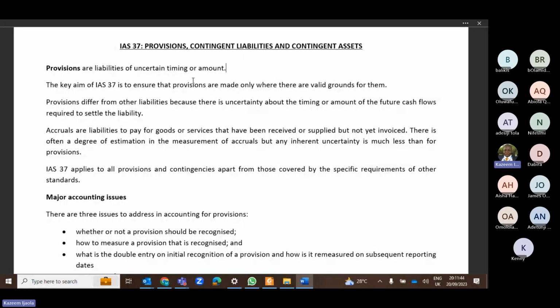Remember that anytime you are making a provision, it is always a liability that you are trying to create. So the debit entry for every provision is always to P or L, and you are increasing your liability. That is why provisions are liabilities. They are provisions because of uncertain timing or amount. You know that you will incur the outflow, but you don't know the exact time, and you are not certain of the amount, but you can give an estimate.